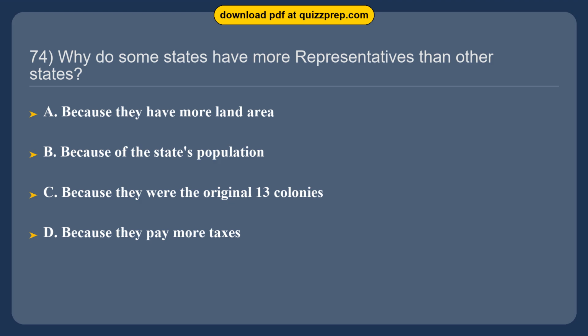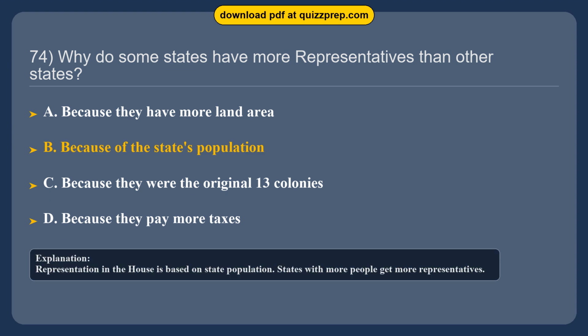Question 74. Why do some states have more representatives than other states? Option A, because they have more land area. Option B, because of the state's population. Option C, because they were the original 13 colonies. Option D, because they pay more taxes. The correct answer is option B, because of the state's population. Representation in the House is based on state population. States with more people get more representatives.